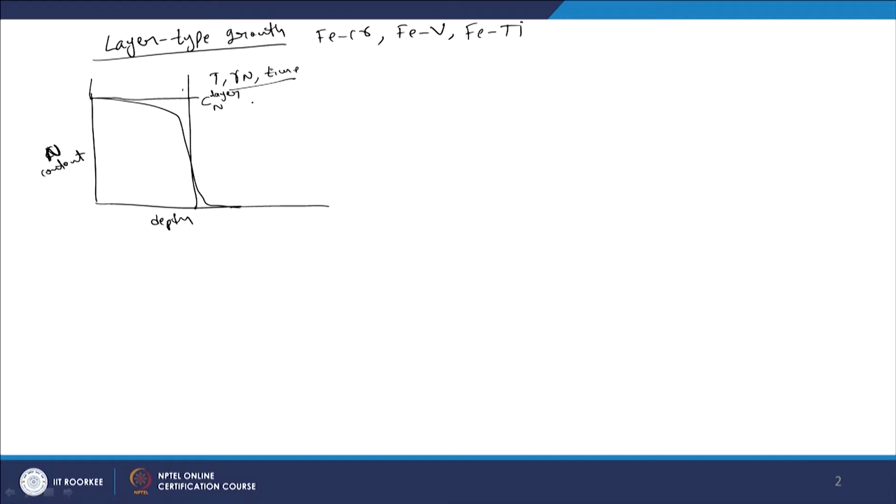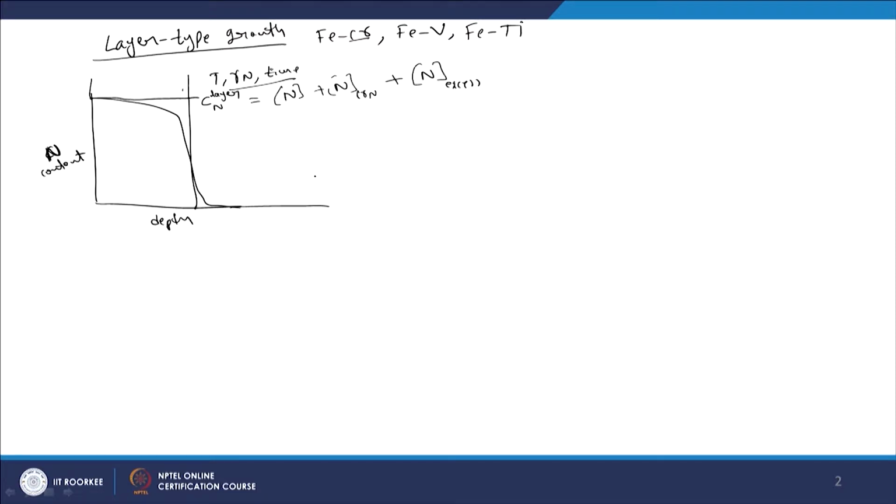It has different contributions: the dissolved nitrogen which we have discussed, and the nitrogen which is bonded with the nitrides. In this case, for example, if we take chromium, the nitrogen bonded as chromium nitride. And we have discussed also N excess.